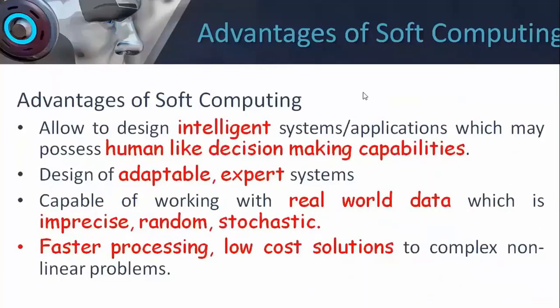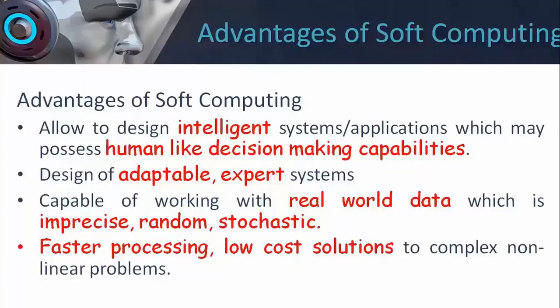So coming to the end of this first introductory lecture on soft computing, we'll briefly sum up the advantages of soft computing. Soft computing allows us to incorporate a certain amount of computational intelligence in machines or systems so that they have decision making capabilities like humans.